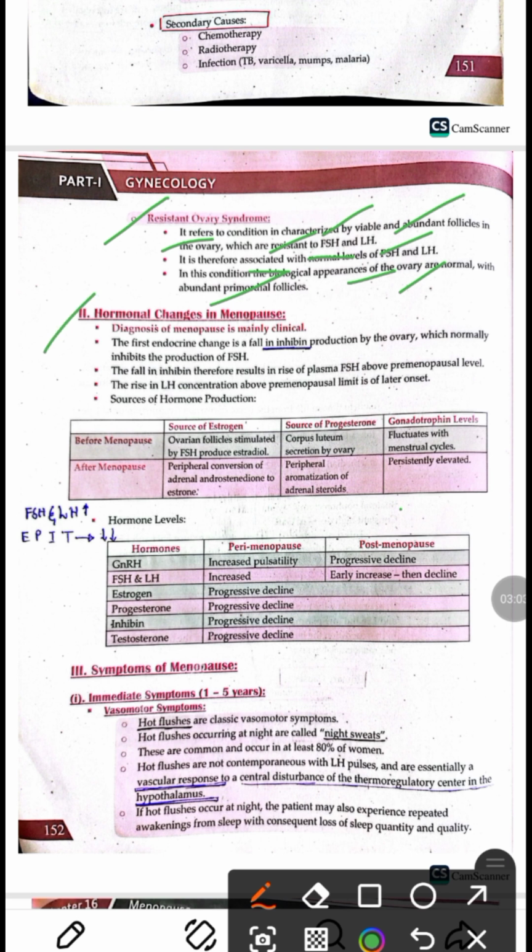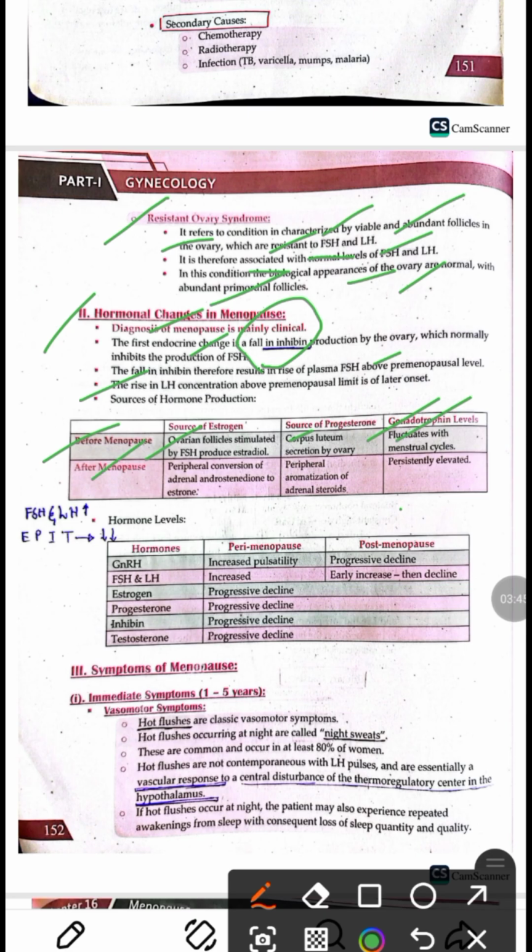Next is the hormonal changes in menopause. The diagnosis of menopause is usually clinical. The first endocrine change is a fall in the inhibin level, which normally prevents the release of FSH. So when the inhibin level decreases, there will be a compensatory increase in the FSH level above the premenopausal state, and the rise in LH level also occurs, but later, after FSH increases. Before menopause, the estrogen source is the ovaries, released from the granulosa cells, and progesterone is released from the corpus luteum, and the level of GnRH fluctuates with the menstrual cycle.